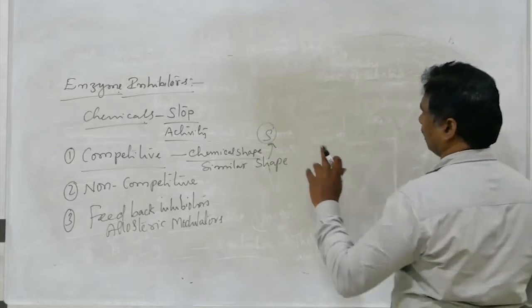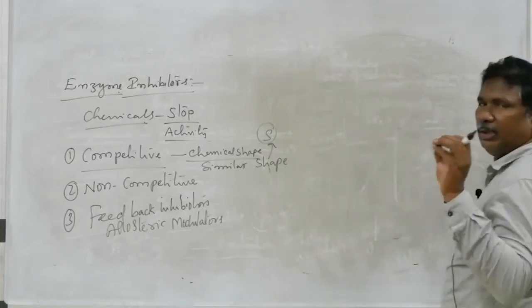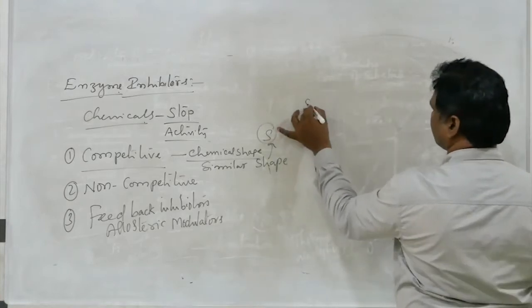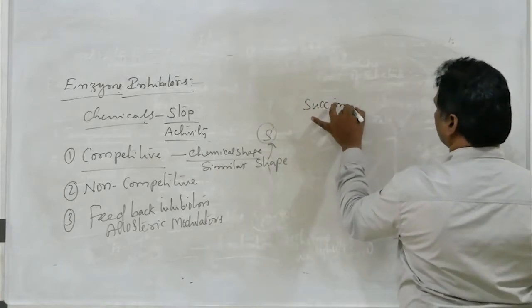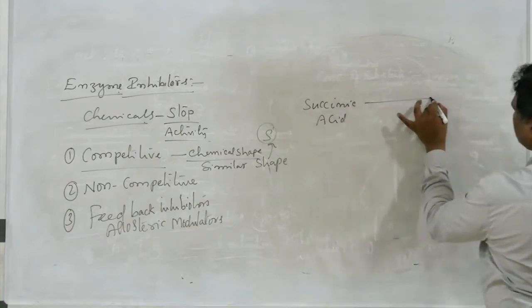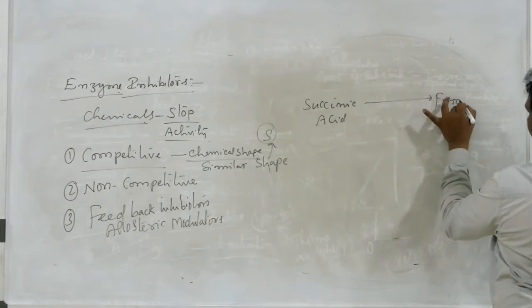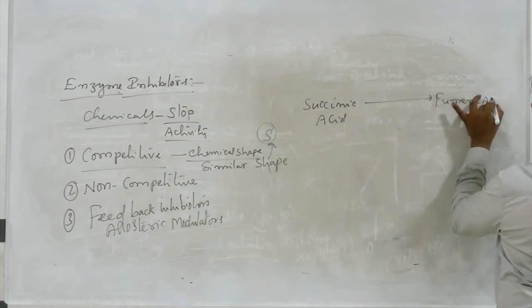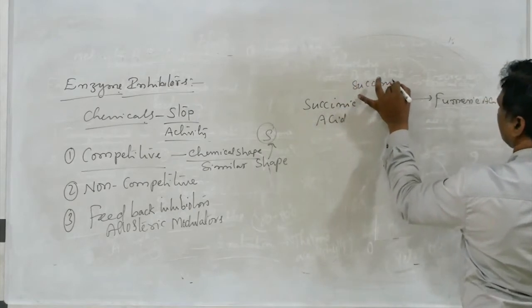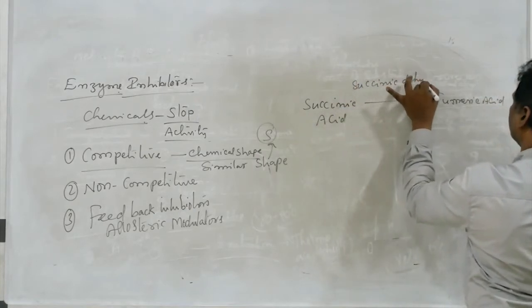For example, one of the important steps in the Krebs cycle during respiration. In that one, succinic acid is converted into fumaric acid in the presence of the enzyme succinic dehydrogenase.